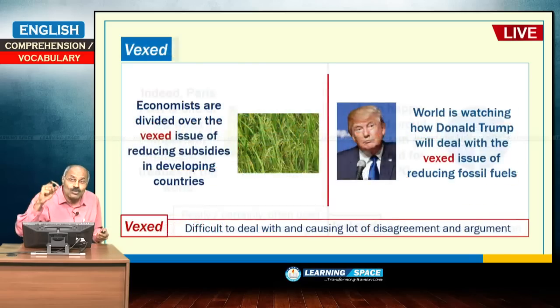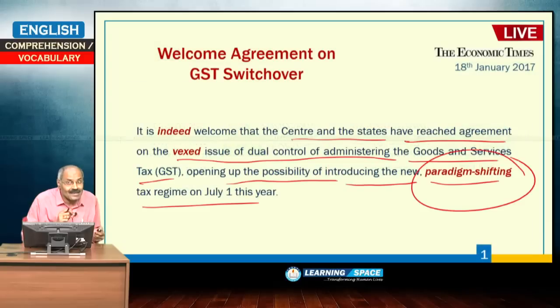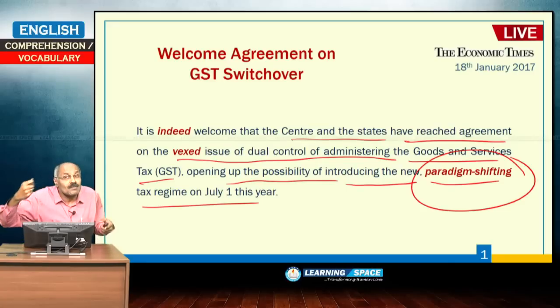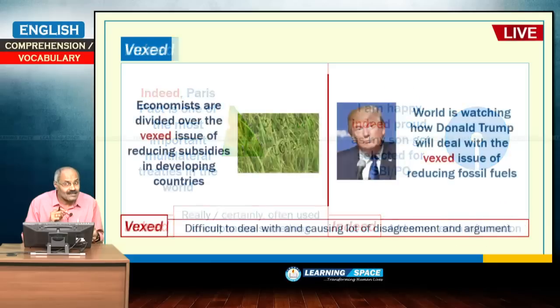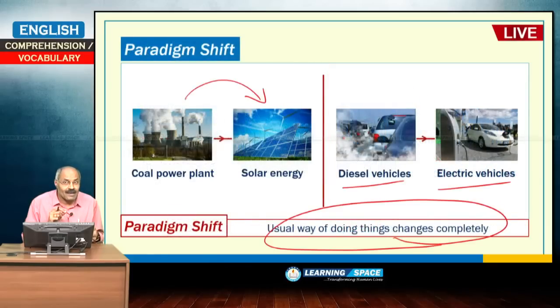So, here he used this word because this is a total shift from various indirect taxes to goods and services tax, right. We learnt clearly 3 words. It is indeed welcome, vexed issue of dual control of administering goods and services tax, opening up the possibility of introducing new paradigm shifting tax regime on July 1, 2017, right. Having learned these things, let us look at the next paragraph.